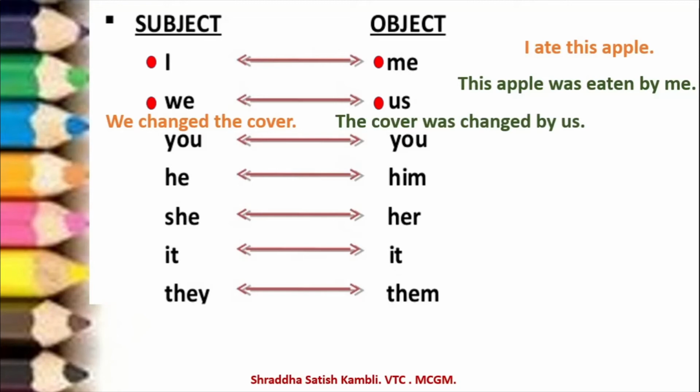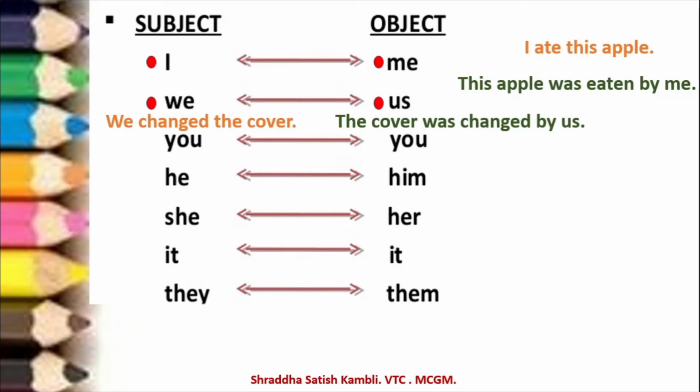So suppose the sentence which is given to you is, we changed the cover. They are asking you to make it passive. You will write, the cover was changed by us. And suppose the question is, the cover was changed by us. Make it active. So you will write, we changed the cover. Similarly, see, you will remain you only. He will become him.